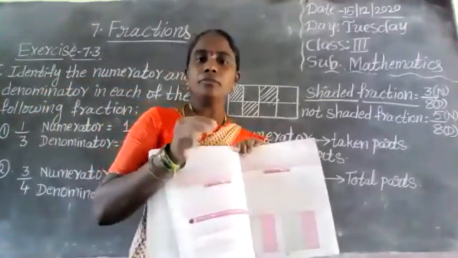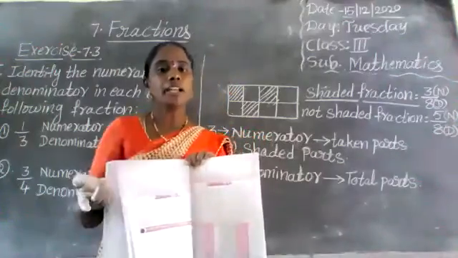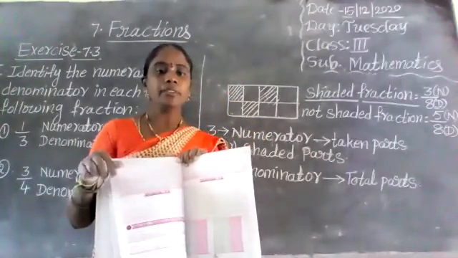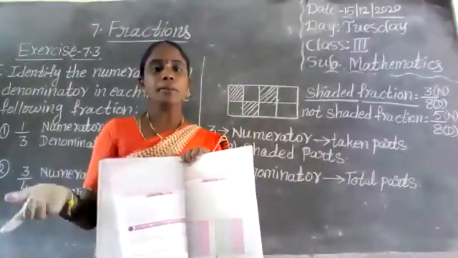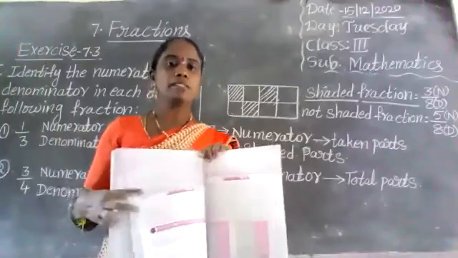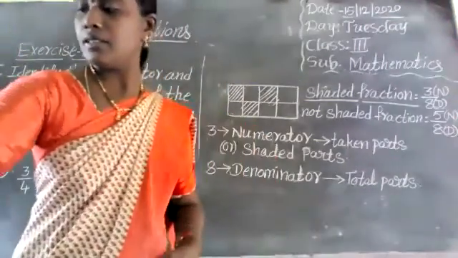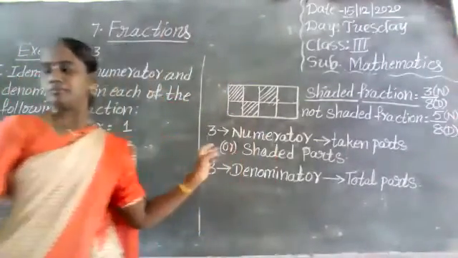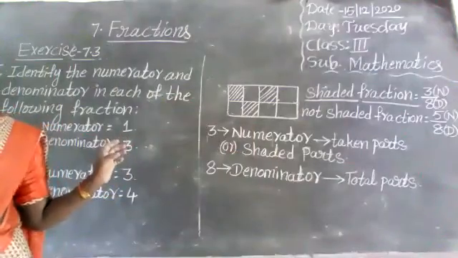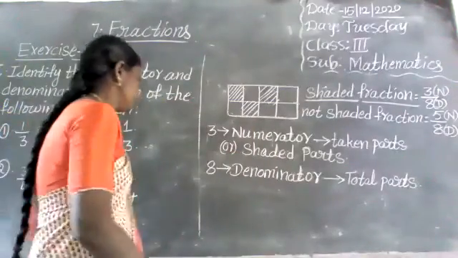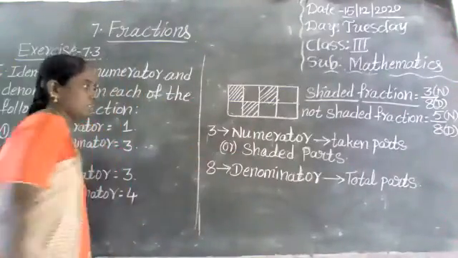Now from a fraction we can write numerator and denominator. From numerator and denominator we can write the fraction form also. That is the second bit. Okay, write down.